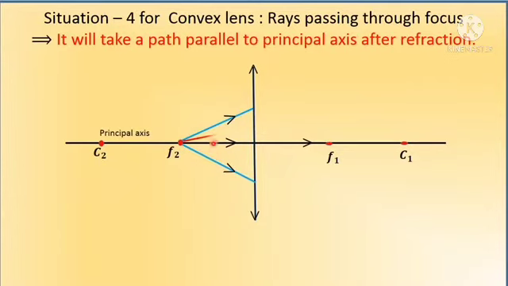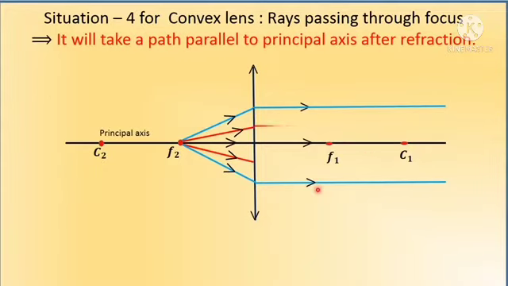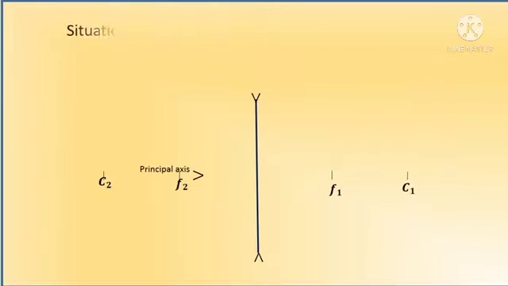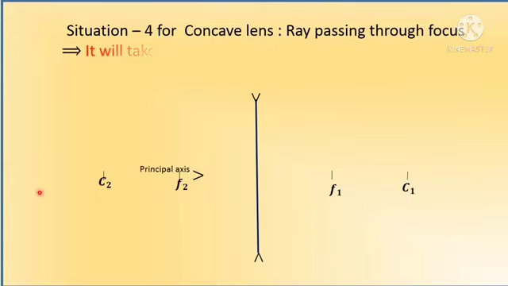Here, light rays obey the principle of least time. Hence, the ray passing through the focus will take a path parallel to the principal axis after refraction. Refraction means the light ray passes from one medium to another. After refraction, the rays will be parallel to the principal axis.